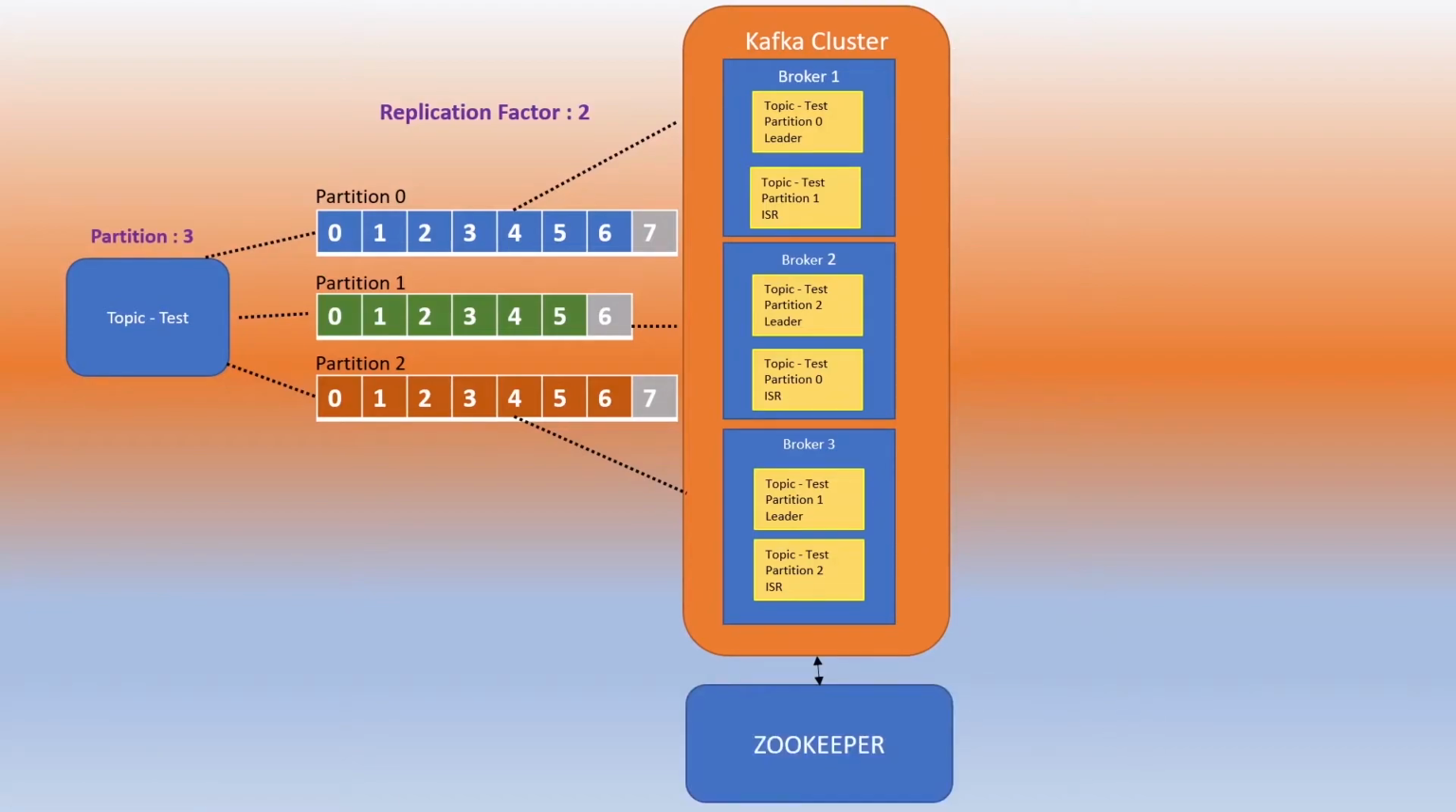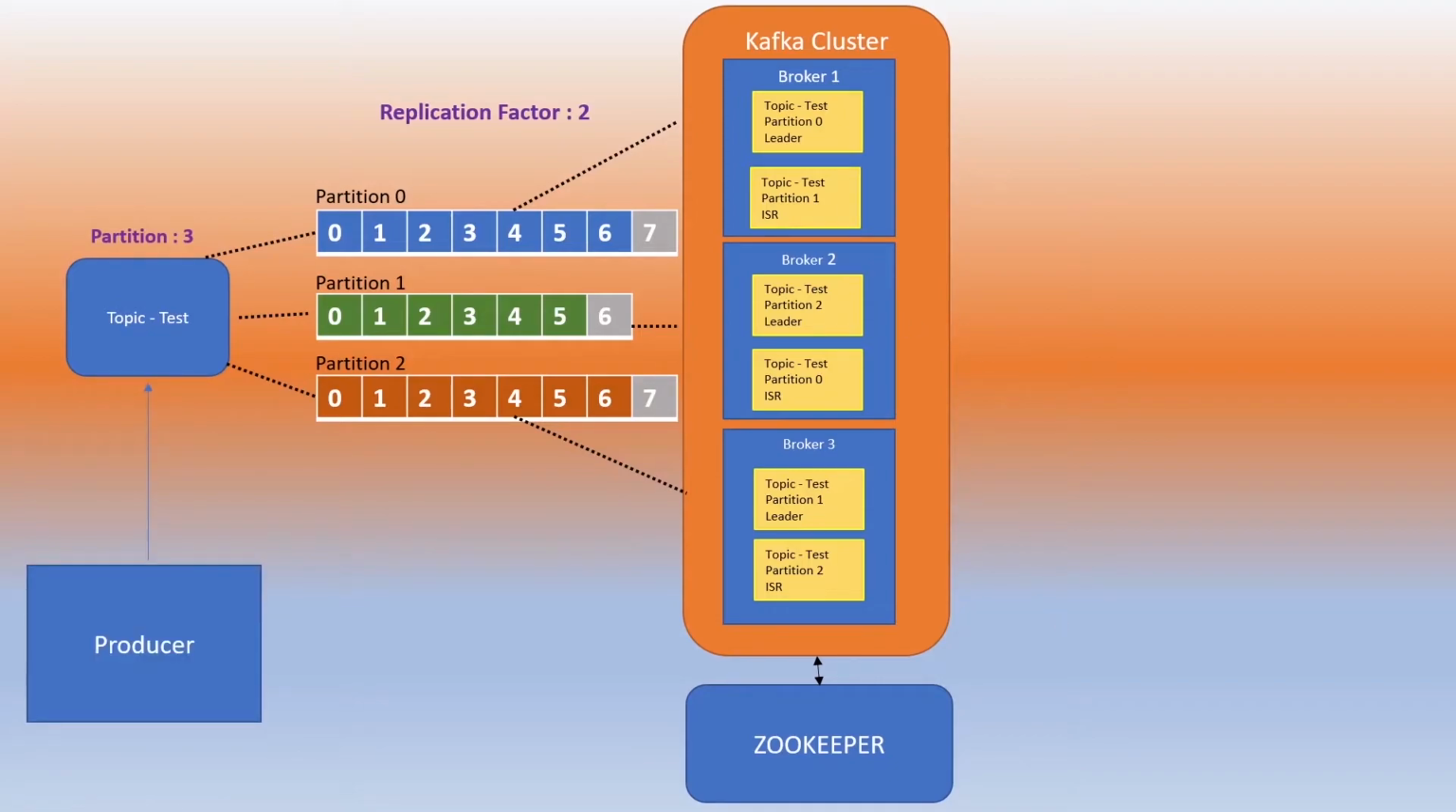Next is Zookeeper. Zookeeper manages the brokers. It also performs the leader election. So let's take an example. Consider broker 1 over here goes down, which means the leader for partition 0 is no longer available. So what Zookeeper is going to do is elect some other broker as the leader for partition 0. Zookeeper sends a notification to Kafka whenever a topic is created or deleted, or whenever a new broker is created or an existing broker goes down.